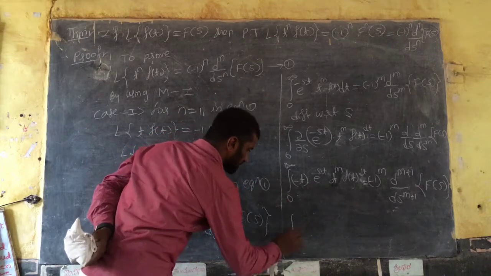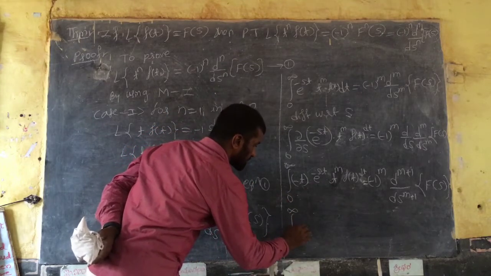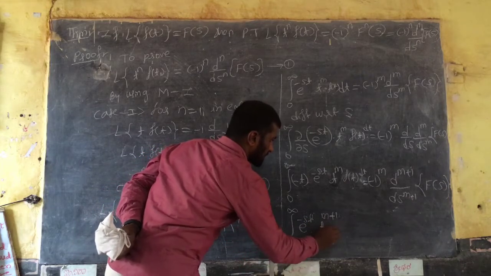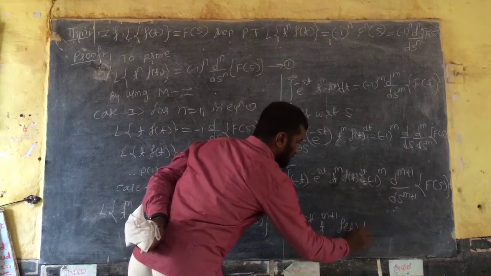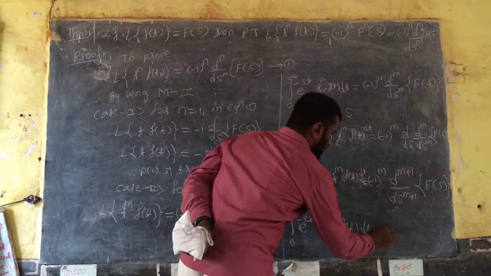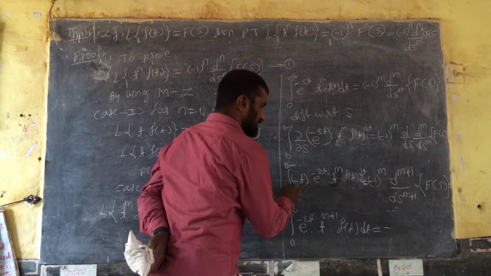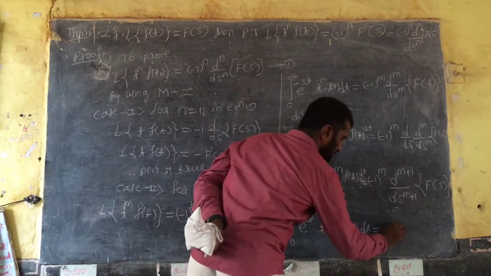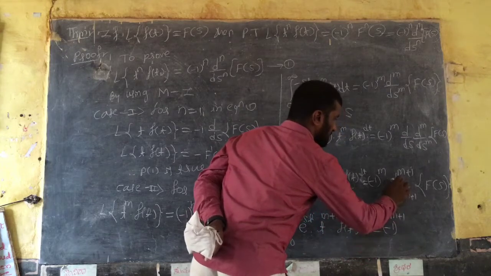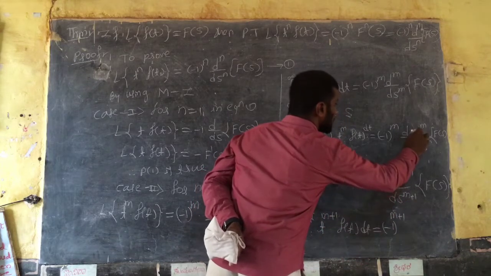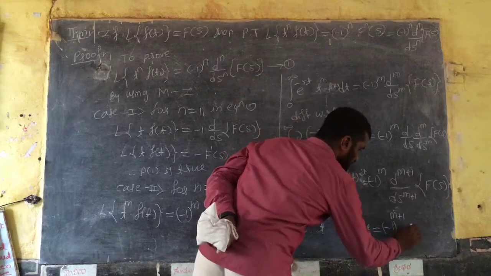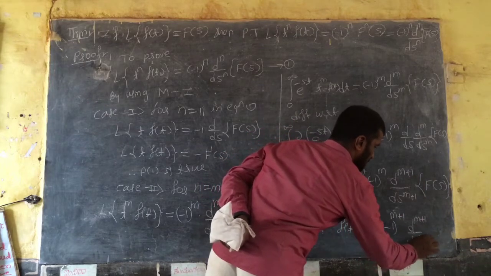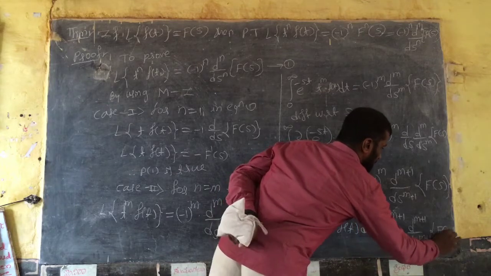Multiplying minus on both sides, we get integral from 0 to infinity of e raised to minus st into t raised to m plus 1 into f of t dt, equal to, multiplying minus on both sides, minus 1 into minus 1 raised to m is minus 1 raised to m plus 1, into d raised to m plus 1 divided by ds raised to m plus 1 into the function f of s, right?